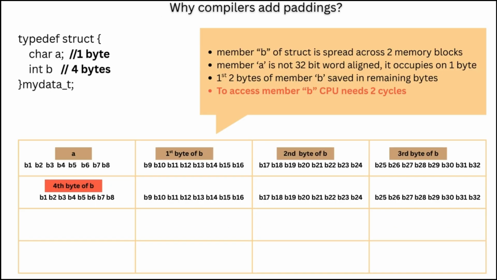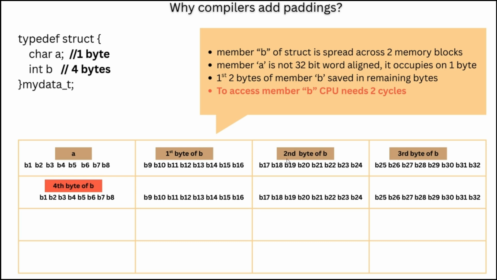Now let us see why the compiler will add paddings. Take this struct, with one character and one integer. A character is 1 byte and an integer is 4 bytes. Here, if there is no padding, what happens? I divided the memory into 4-byte chunks, like 32-bit memory.